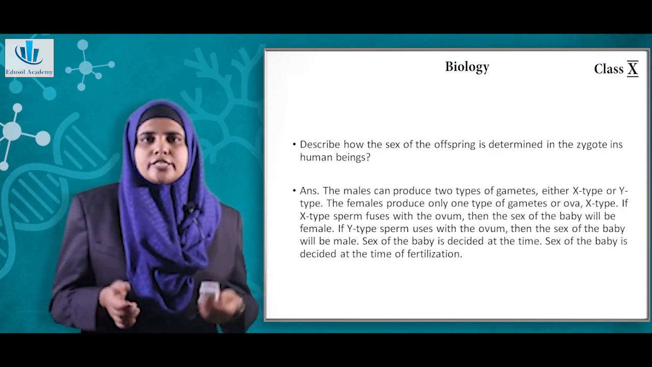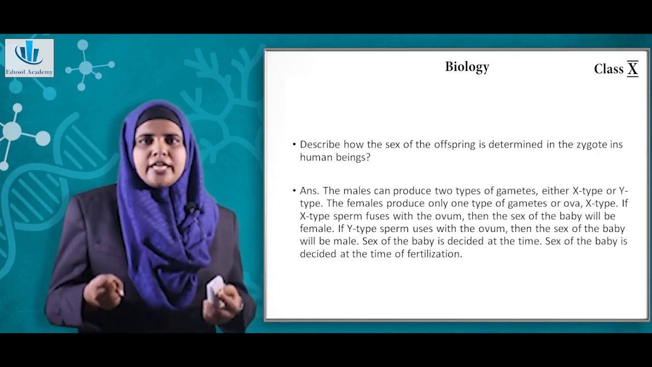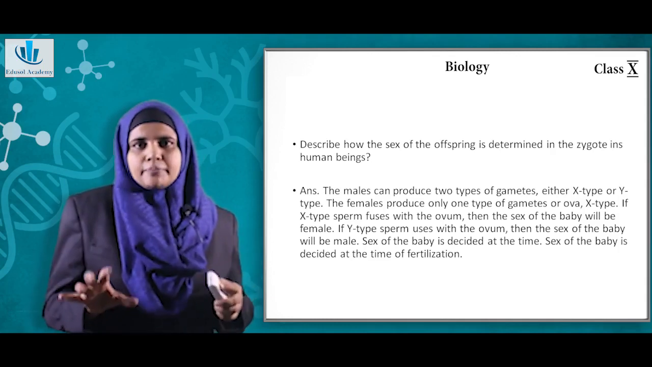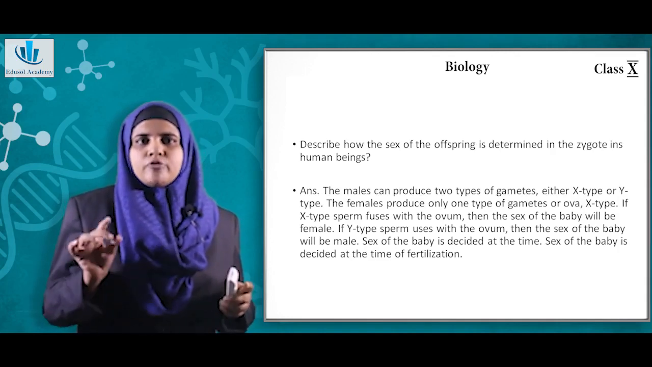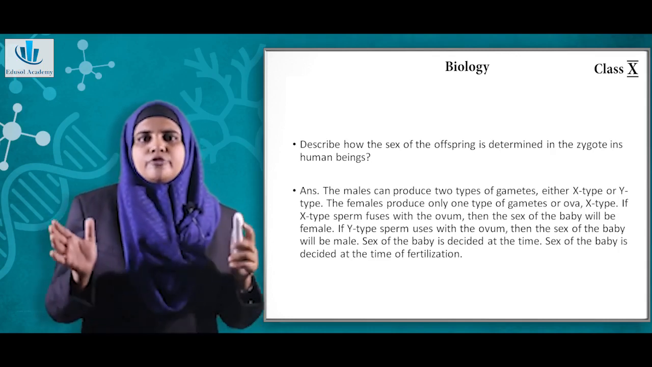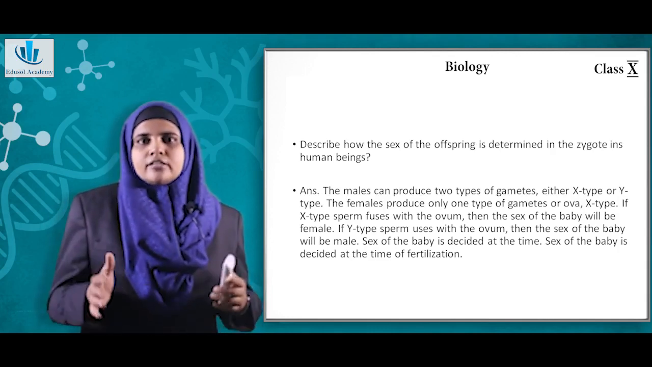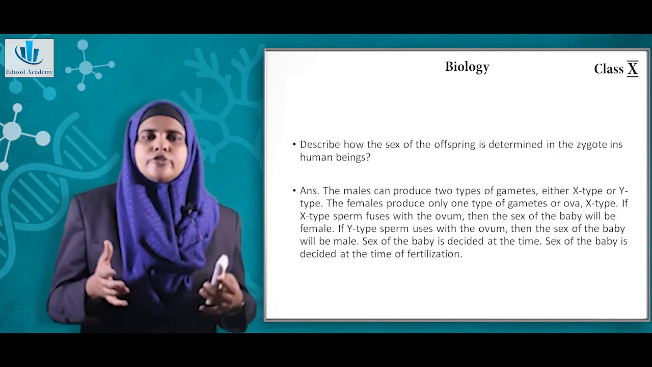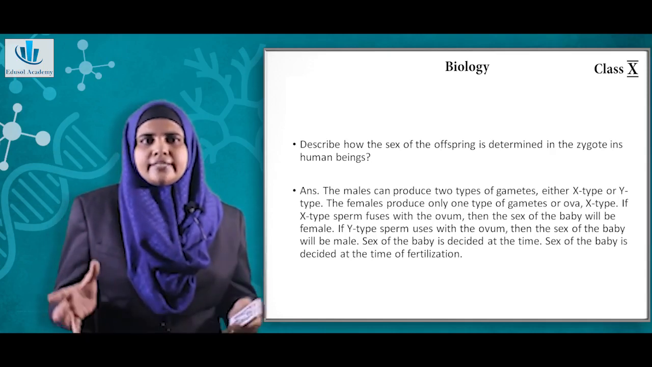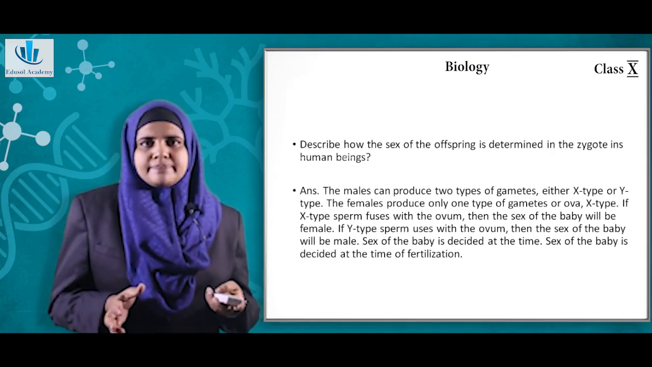Now the next question is, describe how the sex of the offspring is being determined in the zygote. So we have already explained the males can produce two types of gametes, either an X type or a Y type. The female will produce only one type of gamete or the ova, that is the X type. So if the X type of the sperm fuses with the ovum, then the sex of the baby will be a female. Now if the Y type sperm fuses with that of the ovum, then the sex of the baby will be a male. Sex of the baby is decided at that time. So sex of the baby is basically determined by the males.